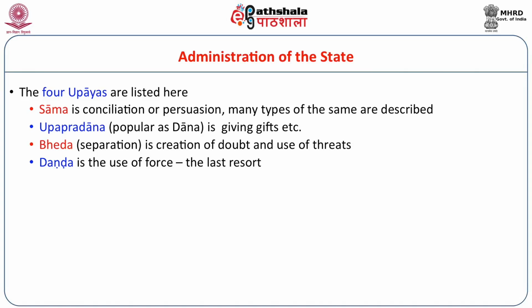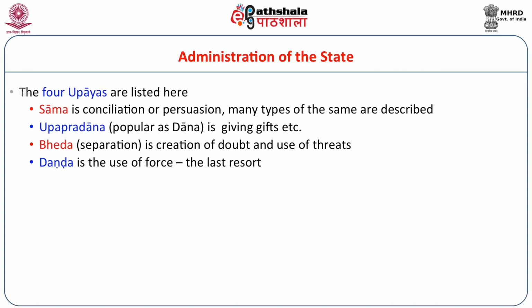Sama, Dana, Bheda, Dandopayas. An upaya is a device used to achieve the purpose and then removed. It is like a scaffolding that we build before building the building. Once the building is ready, we remove the scaffolding. Similarly, an upaya is like that. So, to get something done, these are the four devices that are taught by Kautilya: Sama, Dana, which he calls Upapradana and later on calls Dana as well, Bheda and Danda. Sama is reconciliation, Dana is trying to give something, Bheda is creation of doubt and use of threats, and finally Danda is the punishment, that is the last resort.